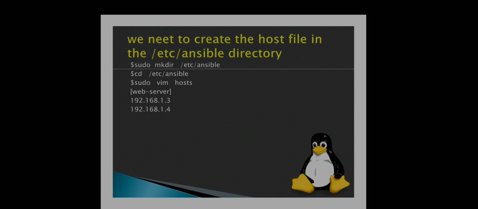We need to create the hosts file under the /etc/ansible directory. sudo mkdir /etc/ansible. In ansible, we have to create the hosts file. Suppose we have two web servers, so we have to add those IPs in that hosts file. The hosts file consists of all the IP addresses of the nodes.